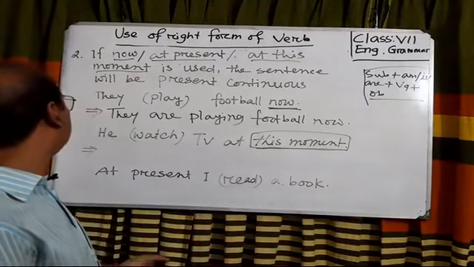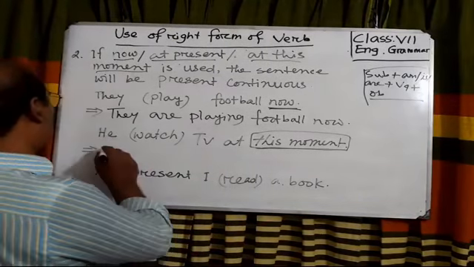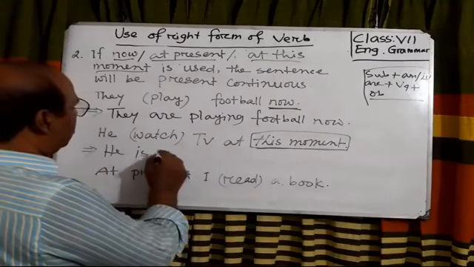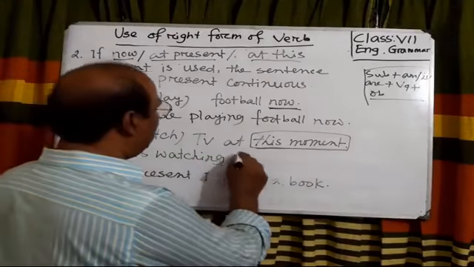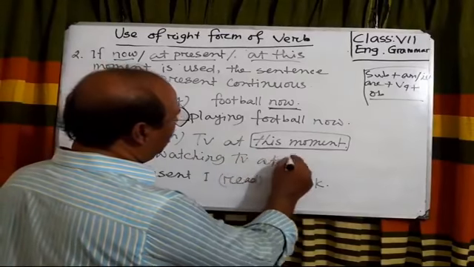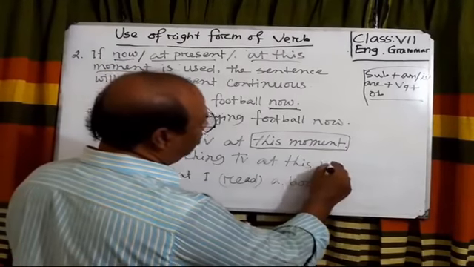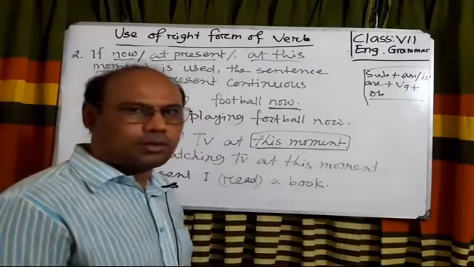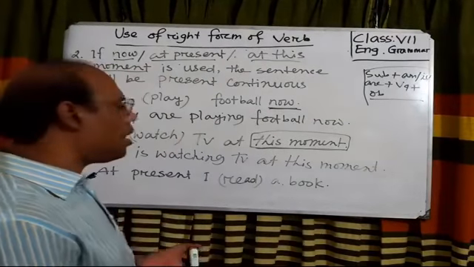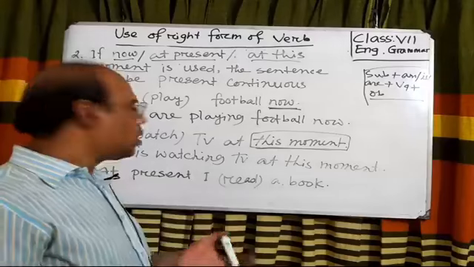Try yourself. He is watching TV at this moment.